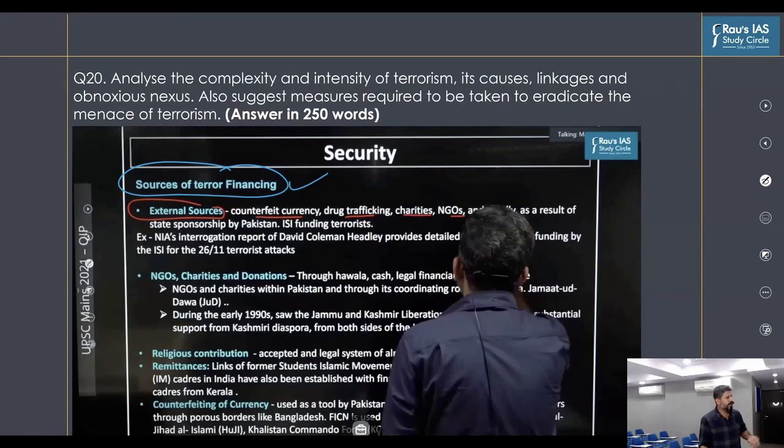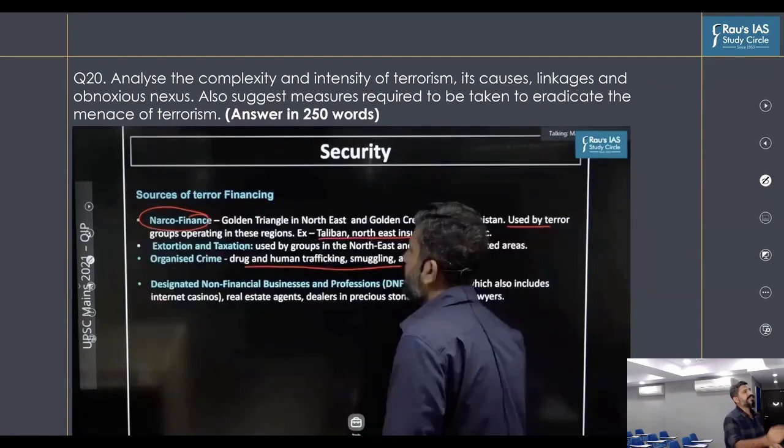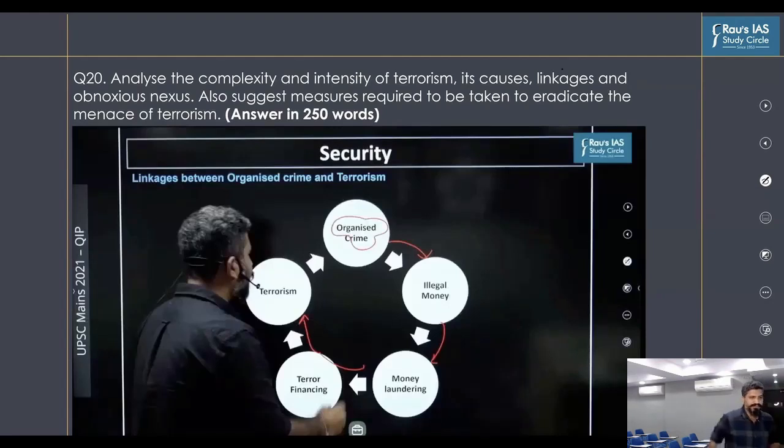Then as we talked about the sources of financing, the second part of the question is linkages and the obnoxious nexus. So in this line, we all are aware that terrorism has linkages with organized crime, because India's location or geography is such where we are surrounded by two of the important drug centers in the neighborhood. One is the Golden Crescent, which is in Afghanistan and Iran, and then there is the Golden Triangle, which is in the Cambodia, Laos, Myanmar region. So because of the complex geography or the unique location, we are vulnerable, and these are the locations which breed the organized crime and which has linkage with terrorism. That is how we draw linkages between organized crime and terrorism.